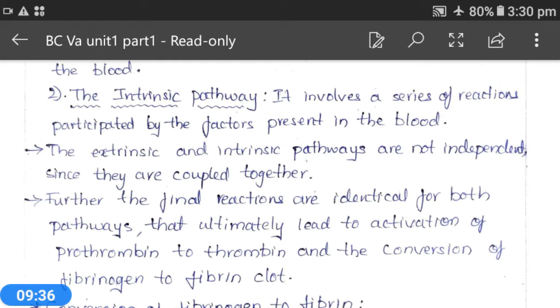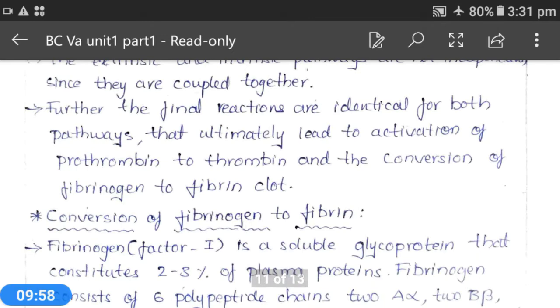Okay. Now let's see how this conversion of fibrinogen to fibrin will happen. Fibrinogen is called factor 1, and it is a soluble glycoprotein that constitutes 2 to 3% of plasma proteins.